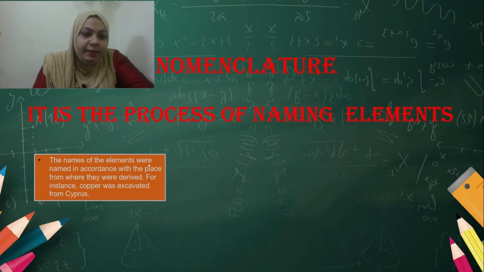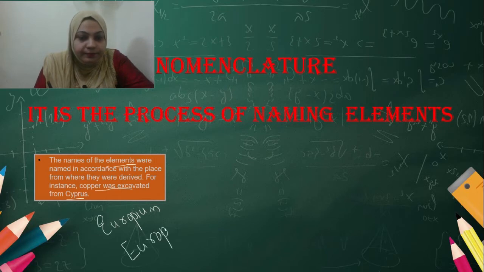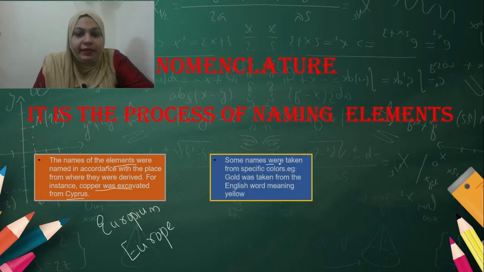In the beginning, the names of the elements were named in accordance with the place from where they were derived. For example, copper was excavated from Cyprus. Similarly, europium was excavated from Europe. Secondly, some names were taken from specific colors. For example, gold was taken from the English word meaning yellow.